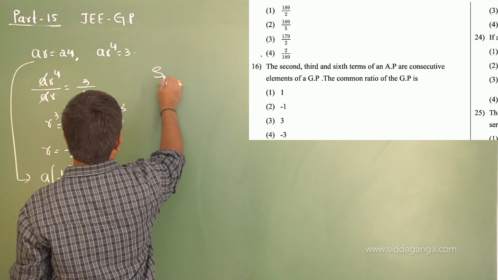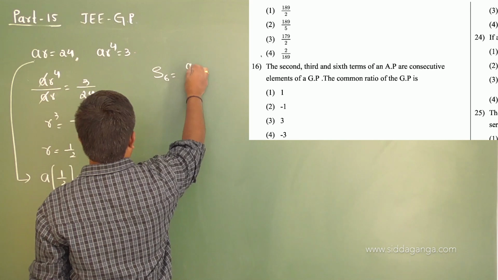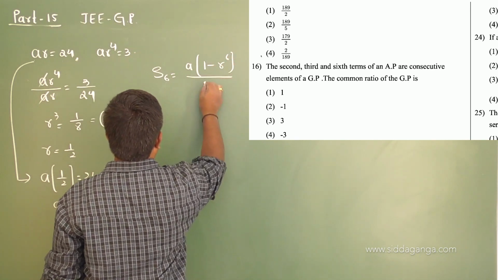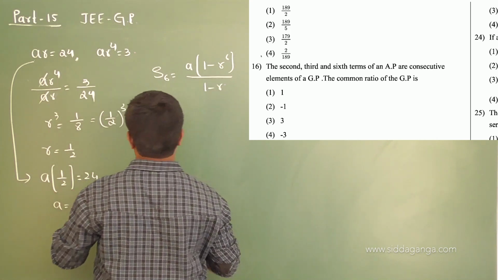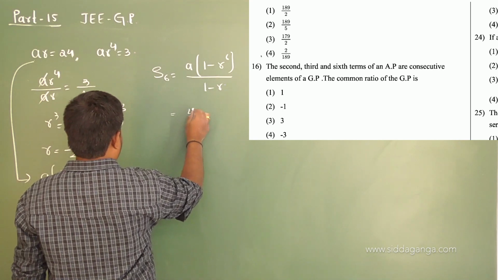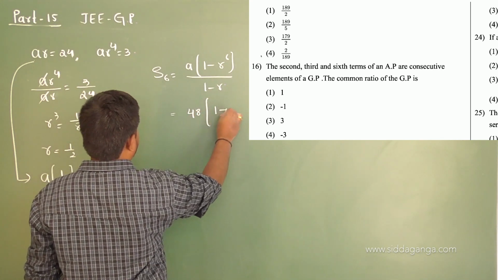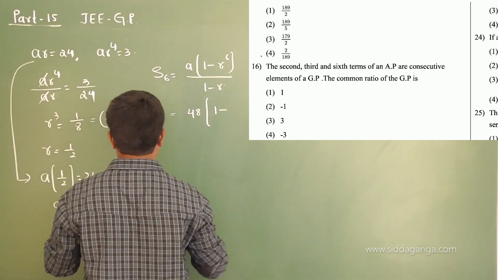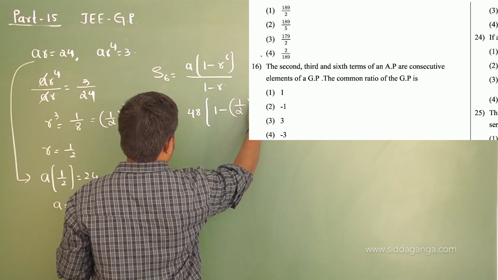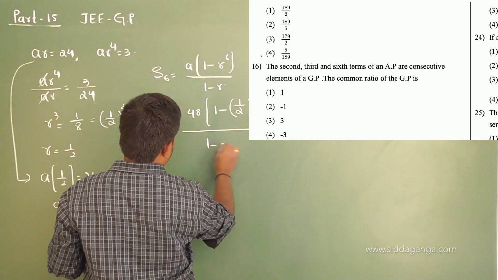So the sum of first 6 terms is equal to A into 1 minus R power of 6 divided by 1 minus R. Since R is less than 1, I have taken 1 minus R power of n. So A is 48 into 1 minus 1 by 2 whole power of 6, divided by 1 minus 1 by 2.